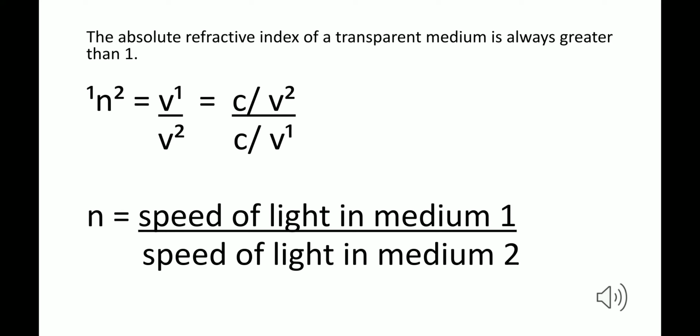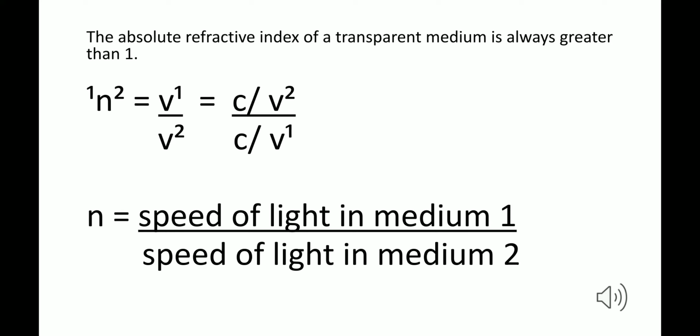Okay, now we have studied that speed of light in air or vacuum to speed of light in medium is the refractive index of that medium with respect to air. Now, let us have two different media. Medium 1, let it be glass, and medium 2, let it be water. We directly want to find out the refractive index of water with respect to glass.